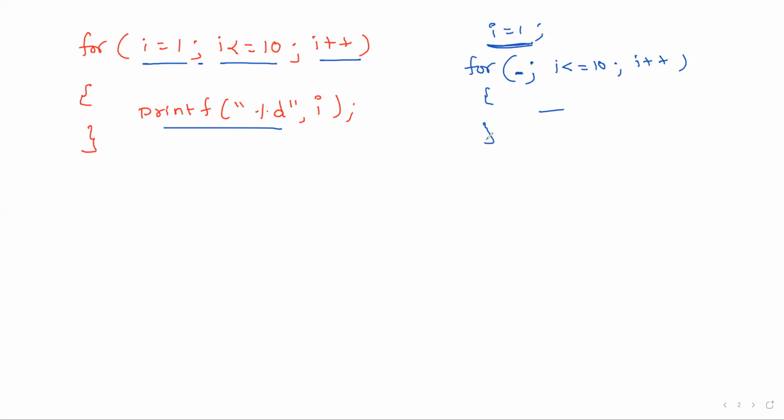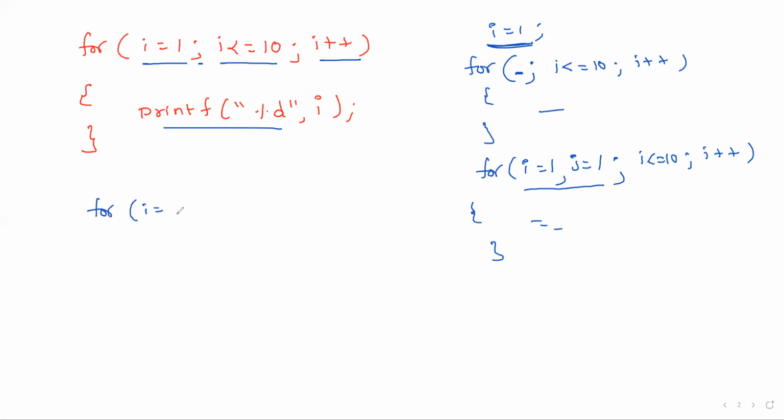Or for example, for a given problem, if you have more than one assignment statement, you have to write like this. For I is equal to 1, comma, j is equal to 1, semicolon. That is, more than one initialization is also possible, separated with commas. I less than or equal to 10, I plus plus. And more than one updation is also possible.